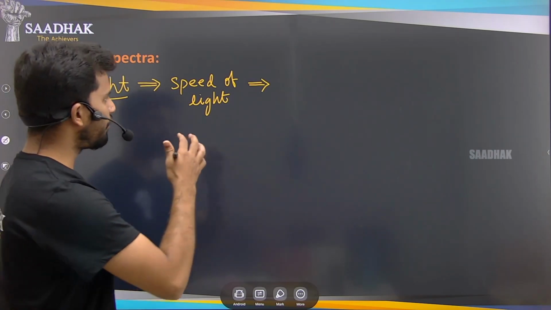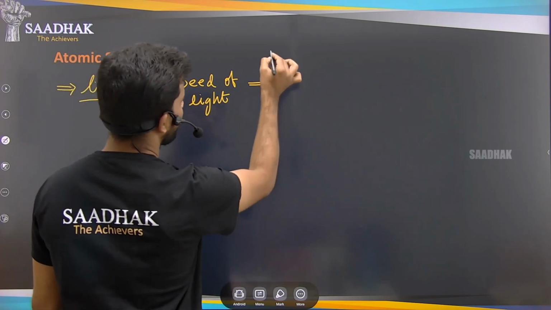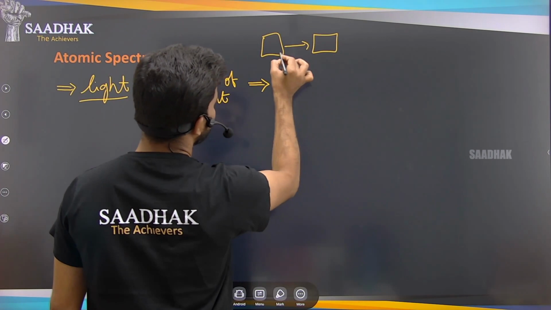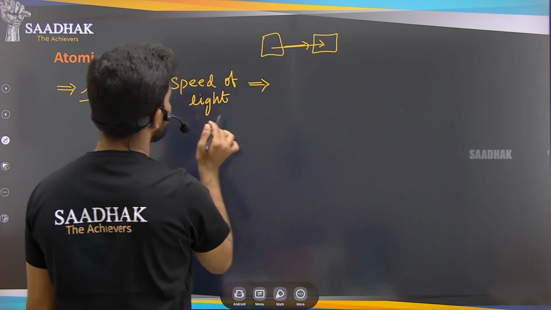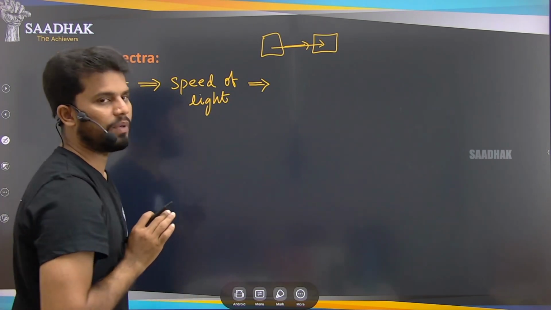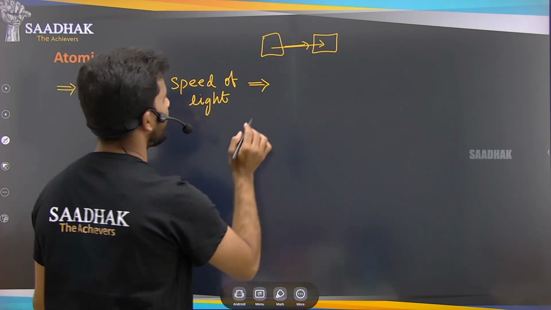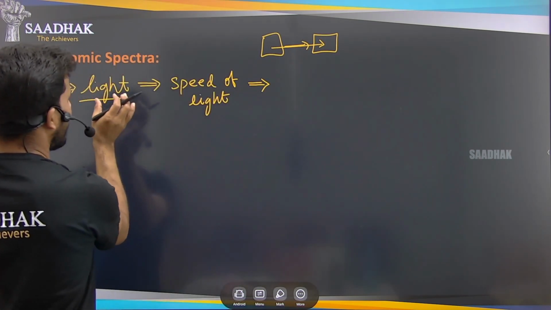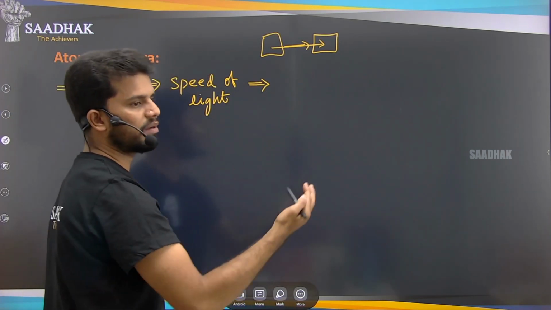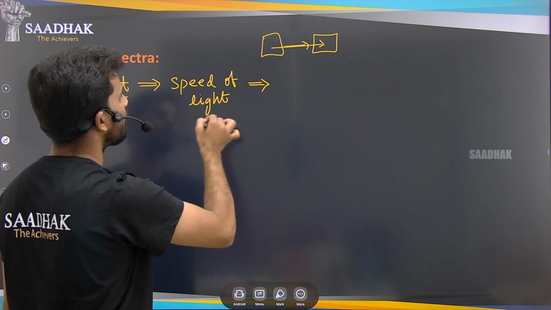If the light is passing from one medium to another medium, there will be a change in the speed of this light. That is what we have learned as basic things previously. So whenever any light passes from one medium to another medium, we are saying that the speed of the light changes.